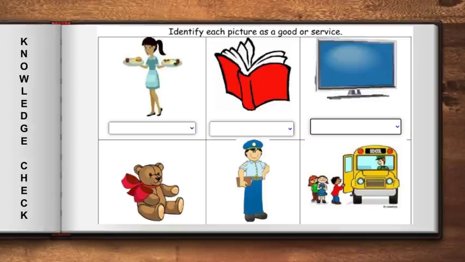The first one is a service, because that person is a waitress and she is providing food to some people, so that's a service. The second picture is a book, so that's a product. Third is a TV, so product or goods. The next one is a teddy bear, again it comes under goods. Then the next person looks like a postman, so he's providing some kind of service to us, so that's service. And then the school bus is being driven by one person, so again transportation, which comes under service.